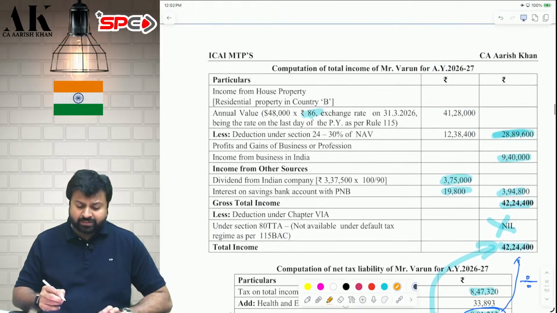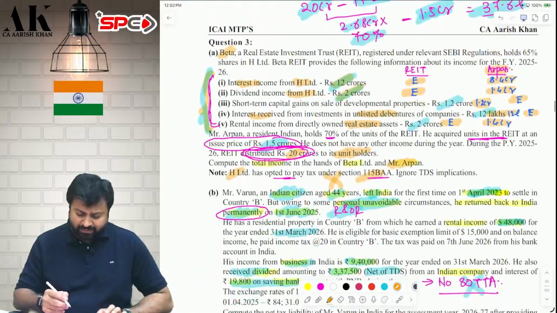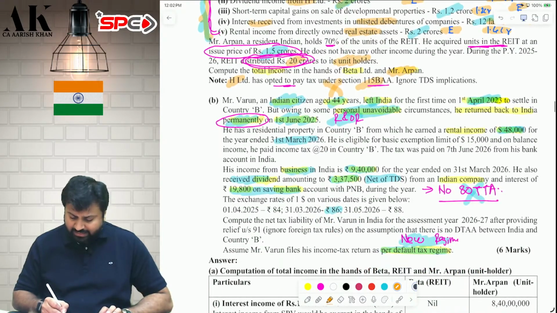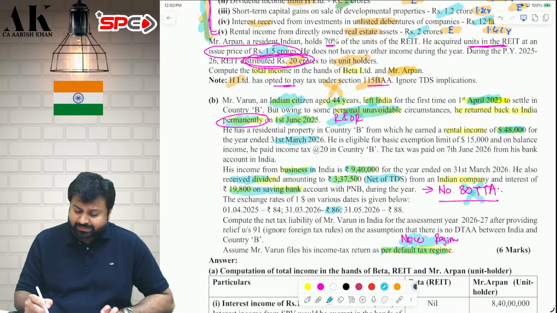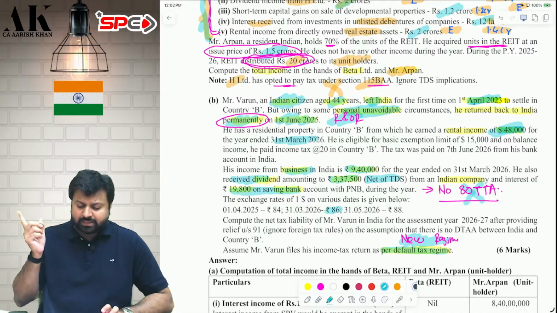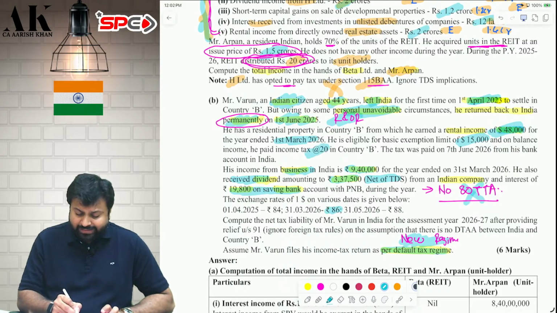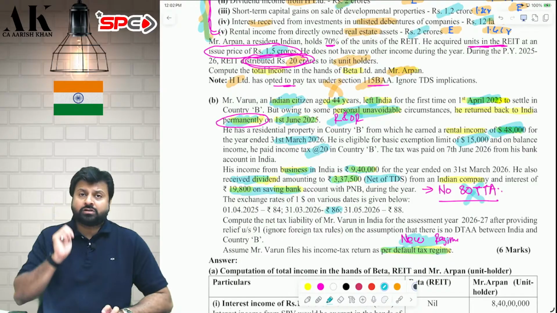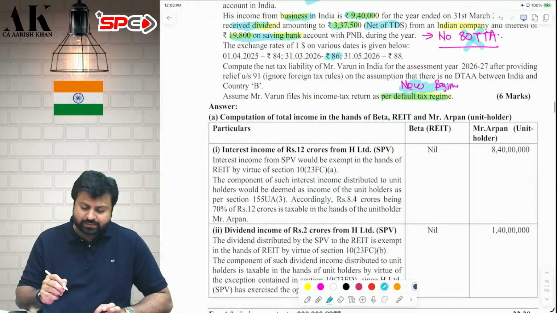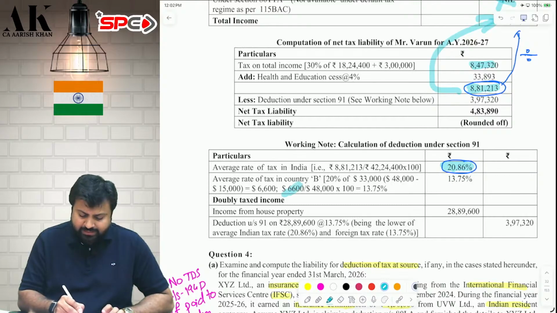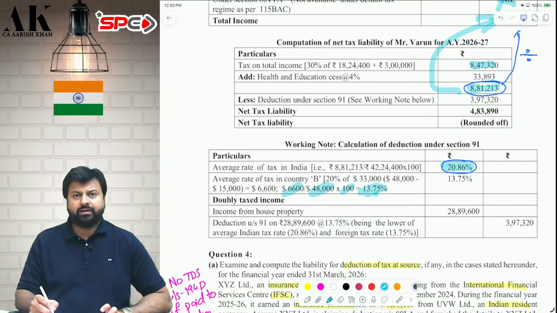Now we will find out the average rate in the foreign country. There is only one income where you are doubly taxed. Which country is it? Country B. What is the average rate in country B, sir? See, how much tax is he paying? 48,000 is the rental income he is earning over there. But he is getting a basic exemption of $15,000 over there. Therefore, he is paying 20% tax in country X only on $33,000. So on $33,000, he is paying 20% tax. That comes to 6,600. So 6,600 is the tax he is paying, and the income in the foreign country is 48,000. So 6,600 divided by 48,000, multiplied by 100, gives 13.75% as the average rate in the foreign country.